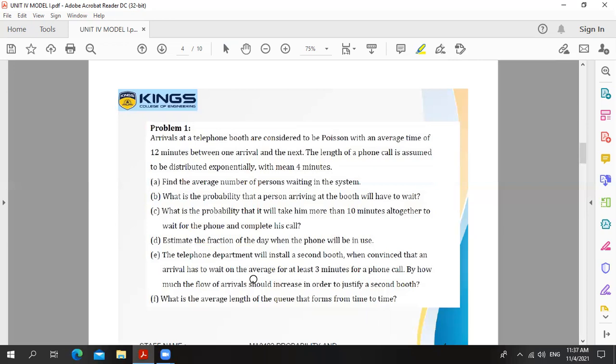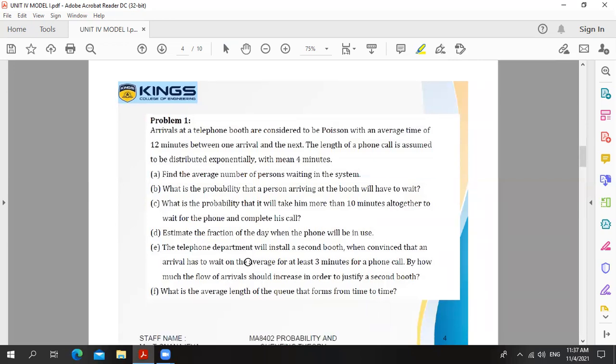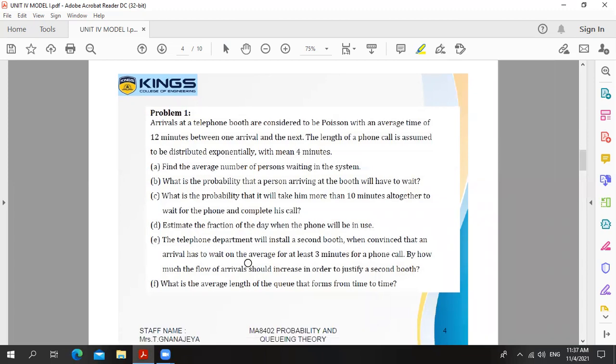First, I read out the problem and I explain how to identify the model and how to collect the formulas. So first sum: arrivals at a telephone booth are considered to be Poisson with an average time of 12 minutes between one arrival and the next. So arrival at a booth means number of servers is 1. Next, with the average time of 12 minutes between one arrival to the next arrival.